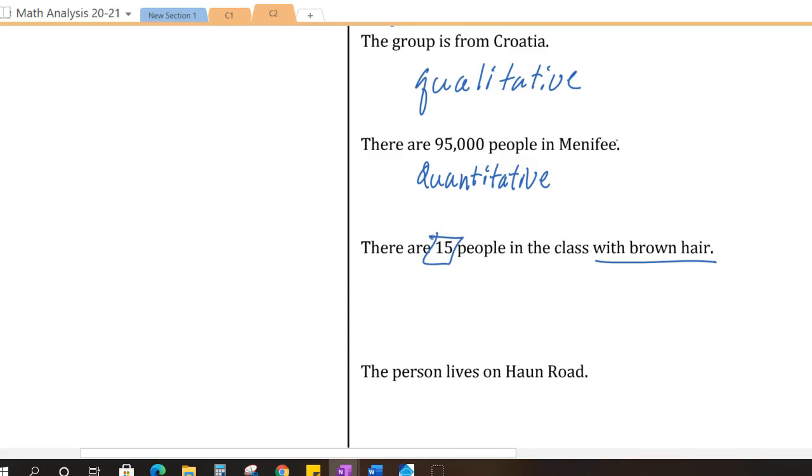Brown hair is the quantifier. Like before, we said 95,000 people in Menifee. We didn't say that it's qualitative because they're in Menifee. We said there's quantity of people. Here we have a quantity of people with brown hair. So it's quantitative. The person lives on Han Road. This is describing where that one person happens to live. Not how many people are there, but where that person happens to live. That would be qualitative.